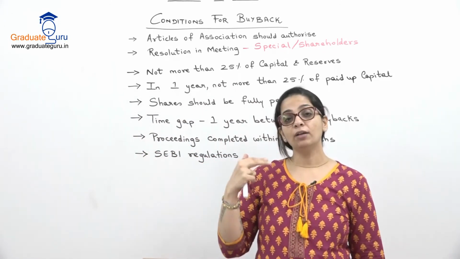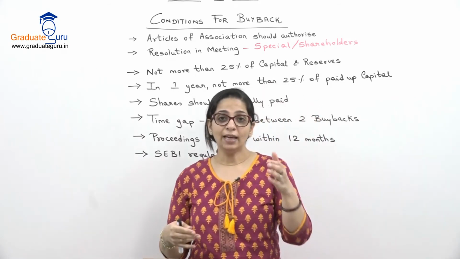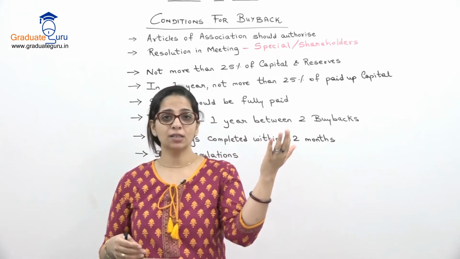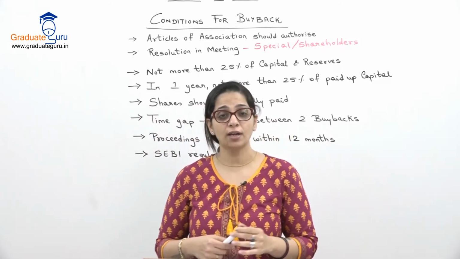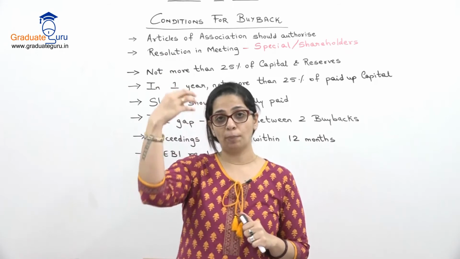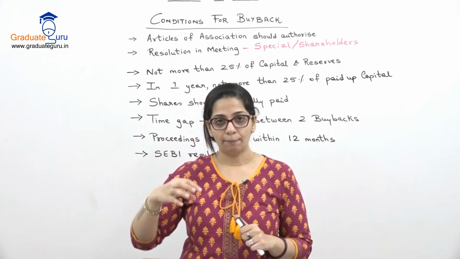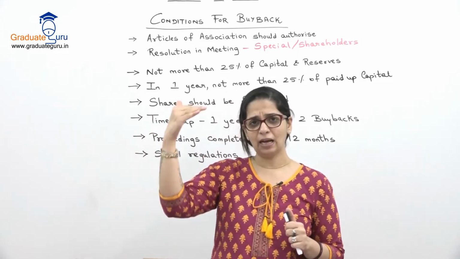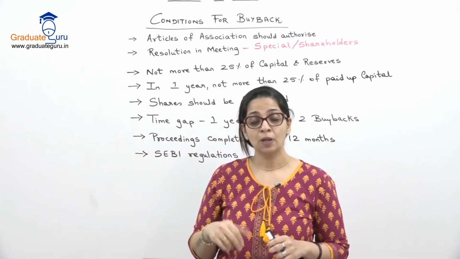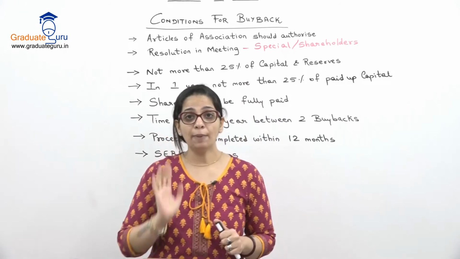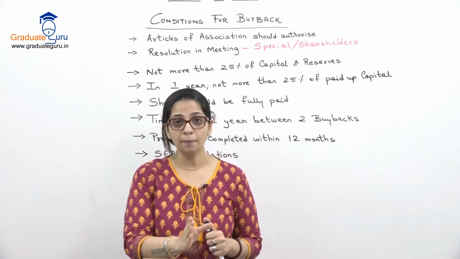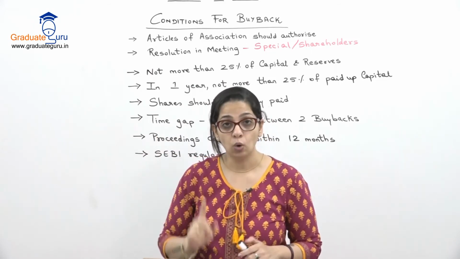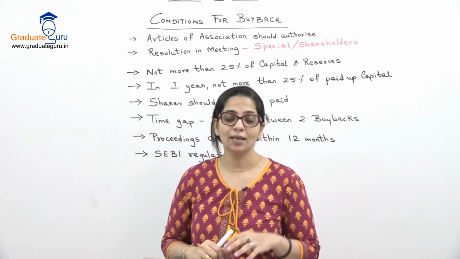हमें पता है कि when we issue shares, we take the share money in parts. We've done this in earlier semesters when we were doing issue of shares. We used to be given a list. 10 रुपए का share है, 2 rupees on application, 2 rupees on allotment and so on. We've done that. Breakup होता है एक share के amount का. So shares fully paid up होने चाहिए. 10 रुपए के share है तो my full 10 rupees should have been recovered from the shareholders. Only such shares I can buy back.